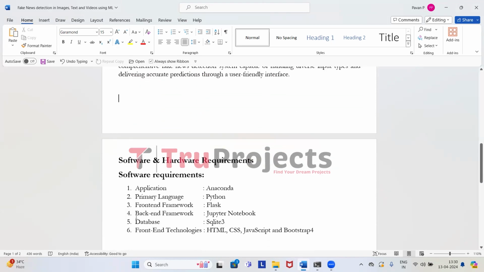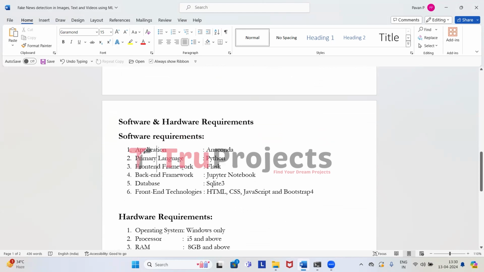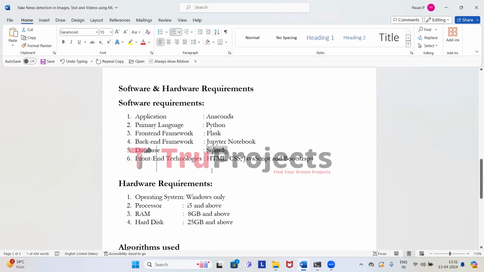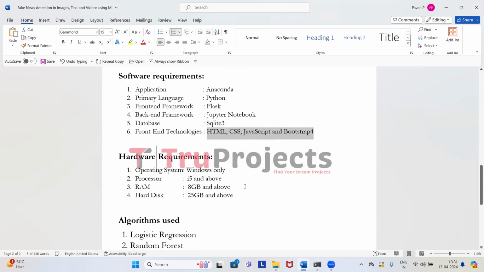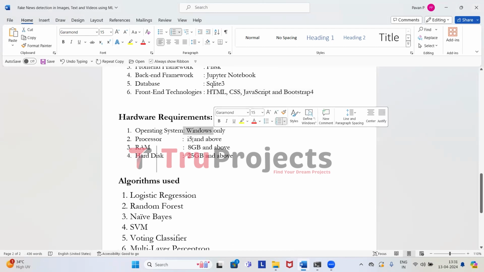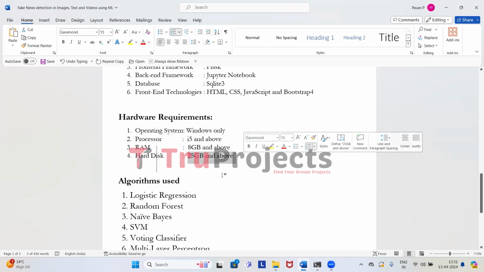Moving on, to implement this project, we need software and hardware requirements. In software requirements, we need the Anaconda application, the primary language of Python, front-end framework of Flask, back-end framework of Jupyter Notebook, database of SQLite 3, and front-end technologies HTML, CSS, JavaScript, and Bootstrap 4. Moving on to the hardware requirements, we need Windows operating system, i5 and above processor, 8 GB and above RAM, 25 GB and above hard disk.